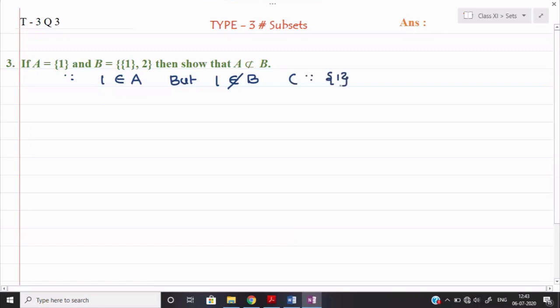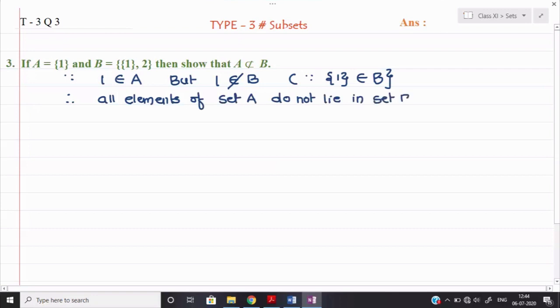Since {1} is an element of set B, but simply 1 is not an element of set B. If I write 2 without curly brackets, yes, we can say 2 is an element of B, but 1 is not an element of B. {1} is an element of set B. So we can say that all elements of set A do not lie in set B. Therefore A will not be a subset of B. Okay, so this is the simple proof they were asking. It can come for 1 mark in the examination.